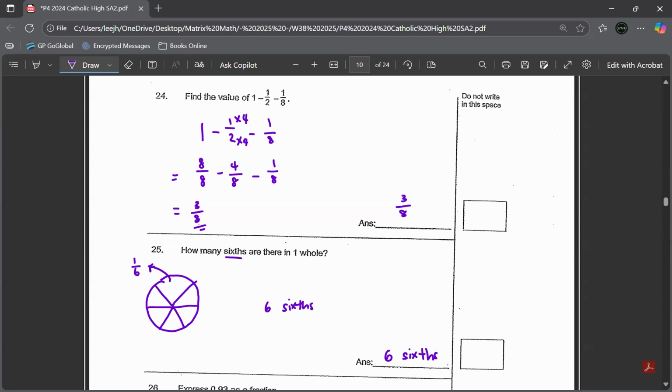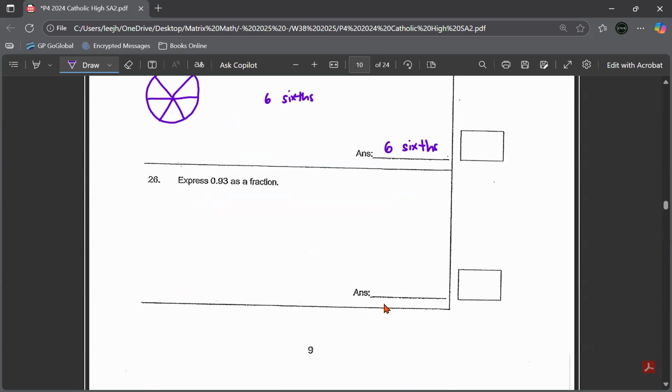Okay. Next question. Express 0.93 as a fraction. So can you see 0.93? This is 10 hundredths. So it's 93 hundredths. In fraction it is 93 over 100. But you know that this one cannot simplify. So our answer is 93 out of 100.